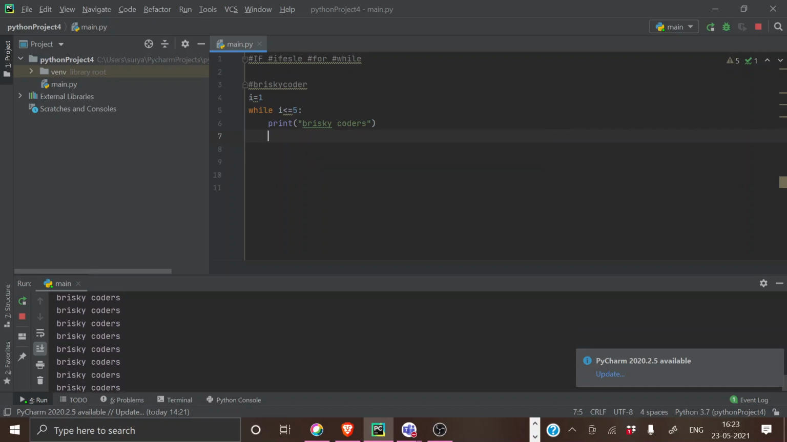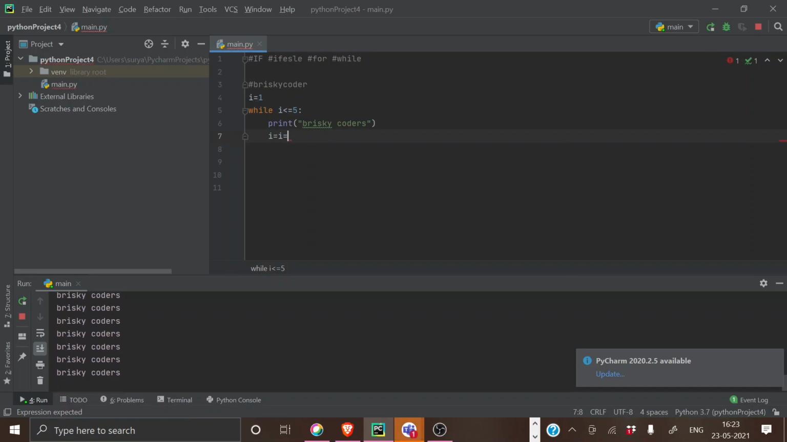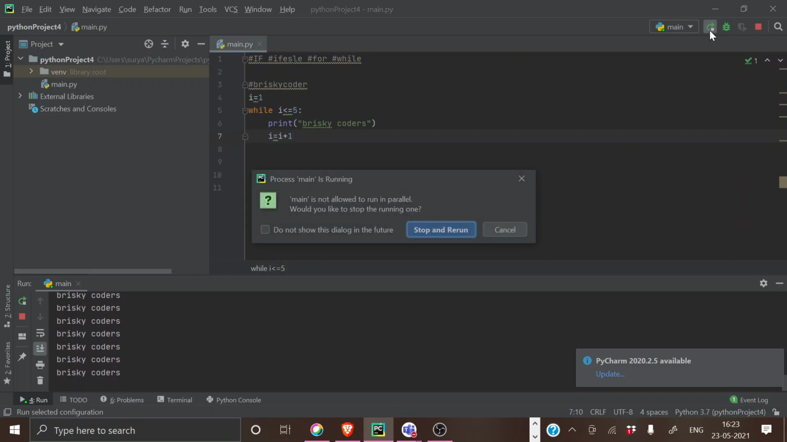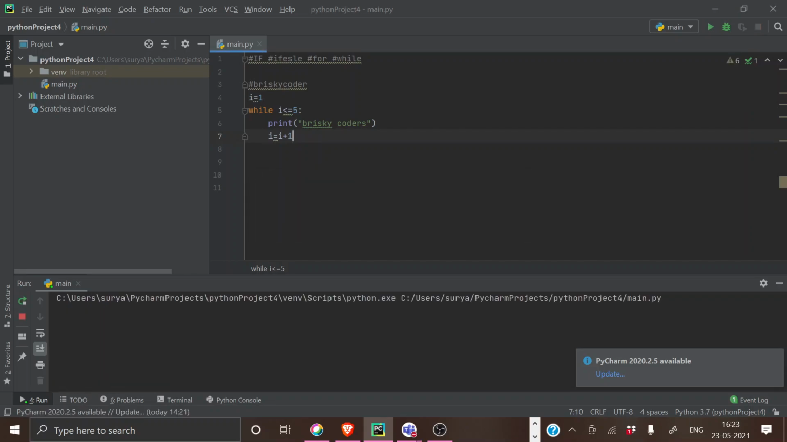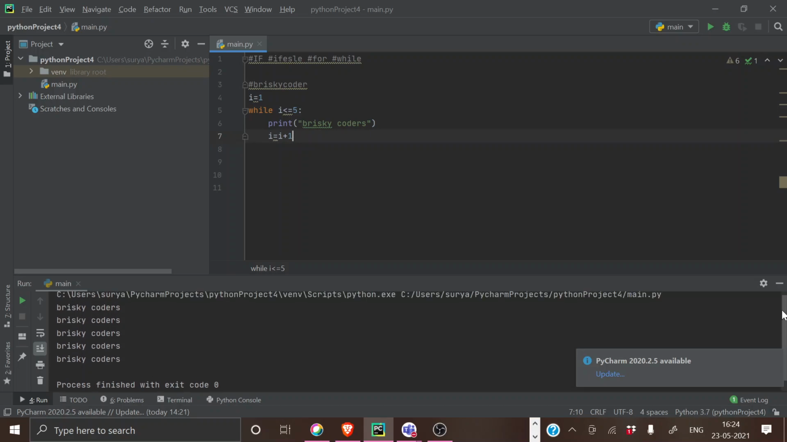So if you want to stop it, or if you want to get to the condition, what you have to do is increment it. Incrementing is adding a number to the original variable, which I have declared in the first line as I. Like I'm going to stop with I equal to I plus 1. See, I'm getting 5.